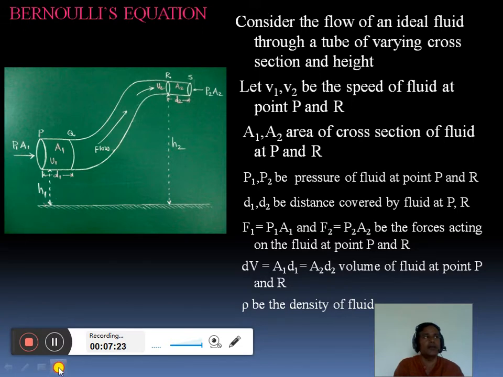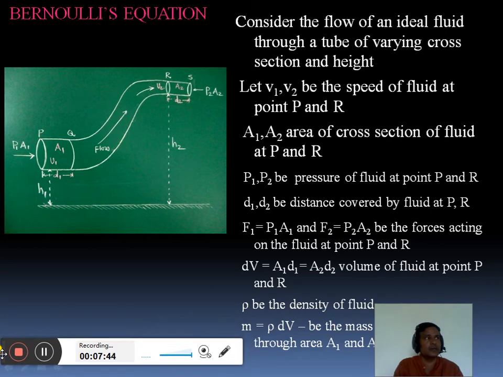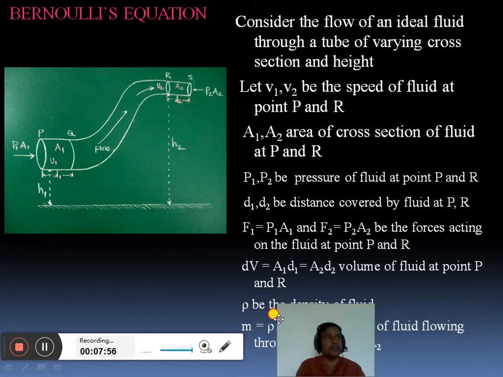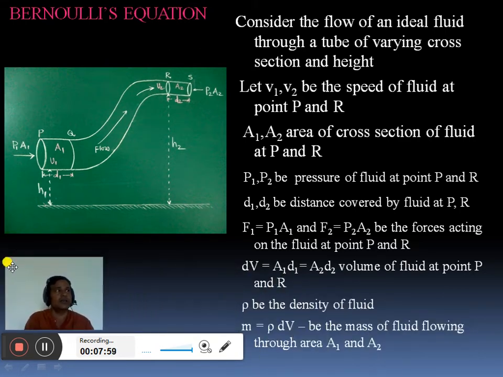And finally we have to consider the mass of fluid, m, equal to the product of rho and volume, which is the mass of fluid flowing through the tube. So m is the mass of the fluid between these two points during this flow, between region P to Q and also between points R to S. As per the equation of continuity, this mass remains constant, and this mass m is equal to the product of density of fluid and volume, which is the mass of fluid flowing through areas A1 and A2.